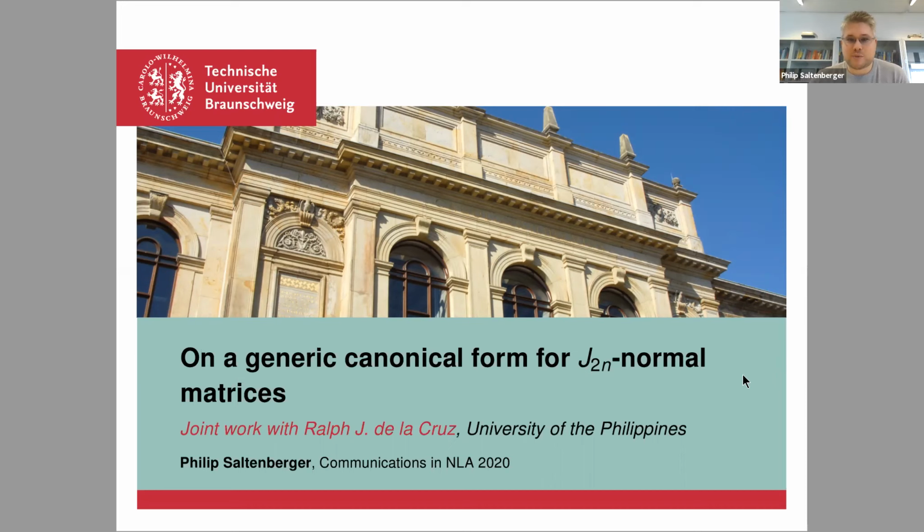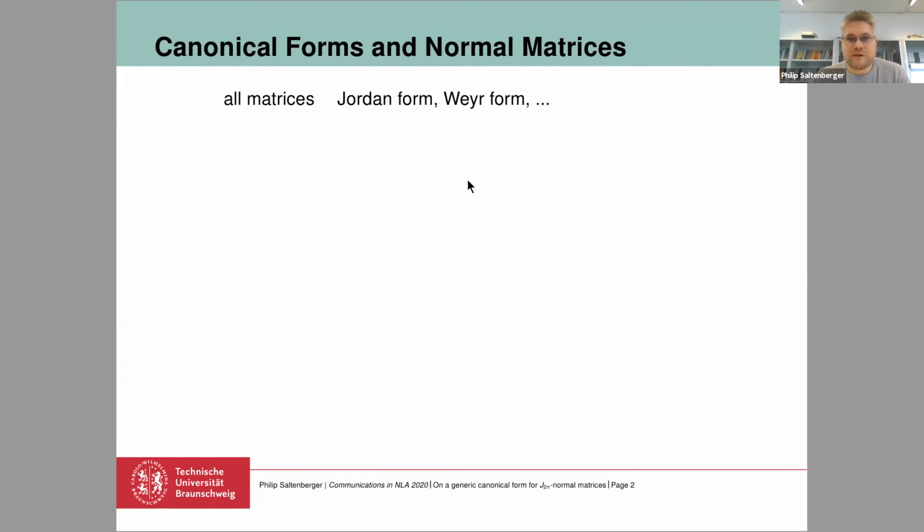So I would like to start with the canonical forms. If you think of a canonical form for matrices that is, on the one hand, as sparse as possible, but on the other hand reveals all the information about the eigenstructure of a matrix, you probably first think of the Jordan canonical form. So you have the eigenvalues on the main diagonal and some ones above the diagonal. Actually, this form simplifies a lot for almost all matrices, since almost all matrices are diagonalizable, so we find a similarity transformation that brings the matrix to diagonal form.